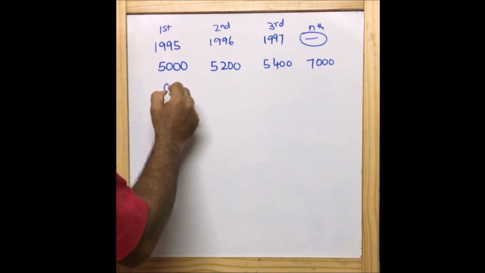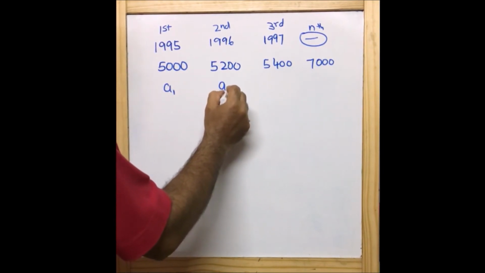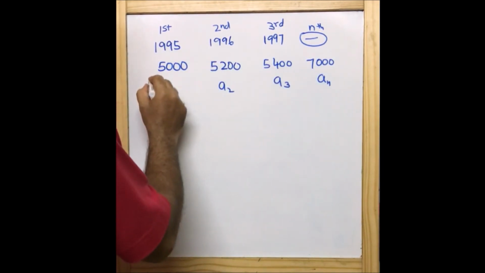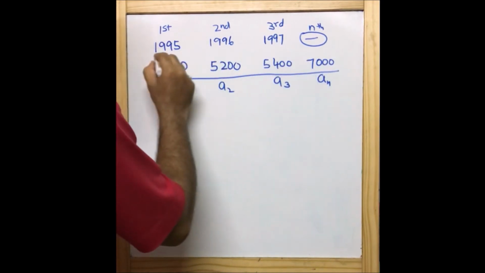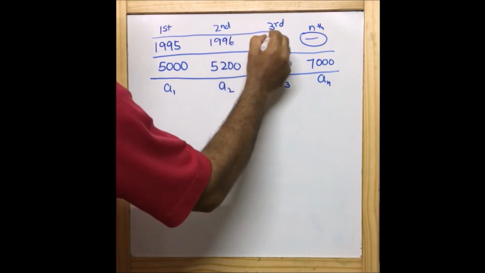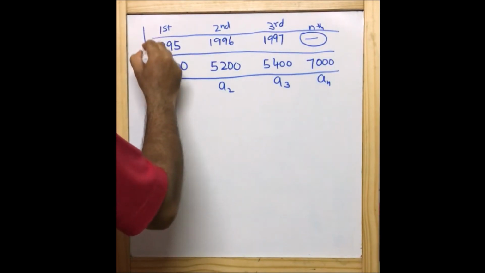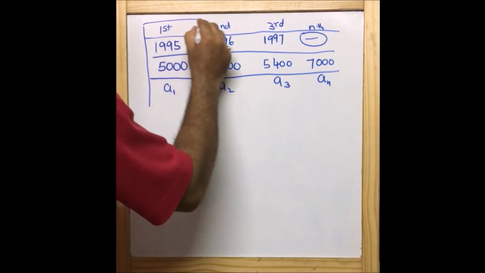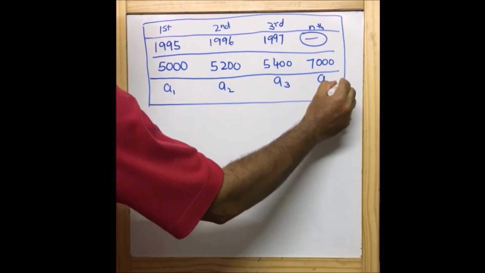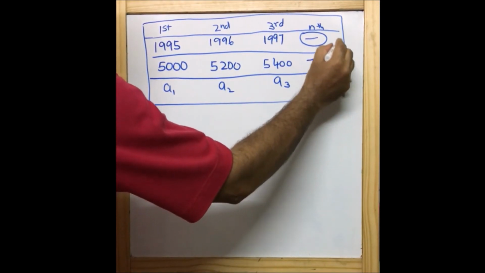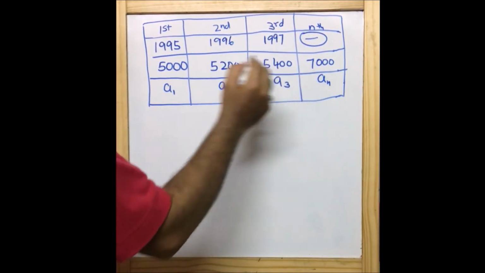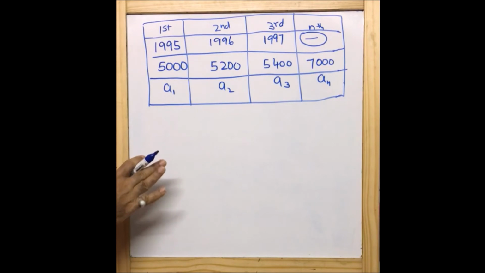Let me name them A1, A2, A3, and this one AN. I'm just naming things so that it will be easy to understand what we are going to find out, and once we understand the question, it will be easy to see the approach we are going to follow. I am drawing these lines so that it will not confuse what we have written and what we are going to do.